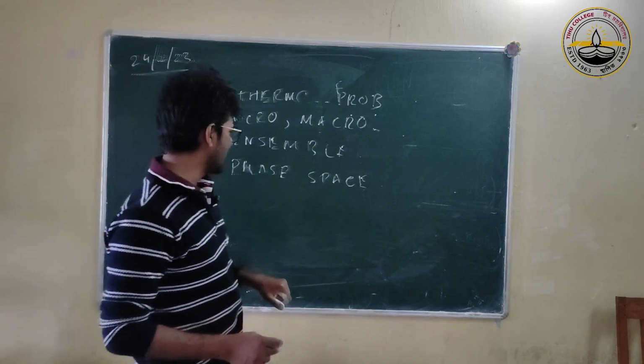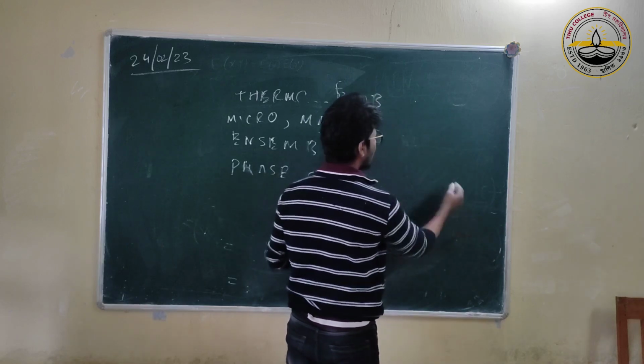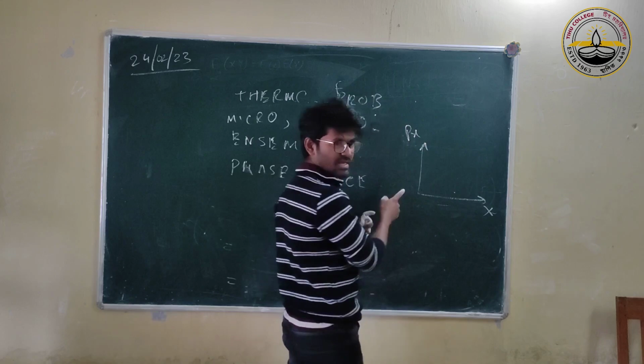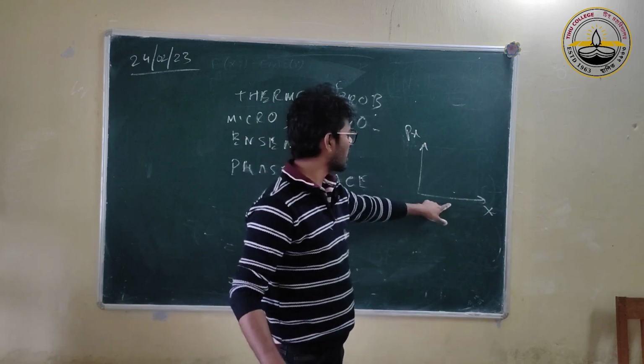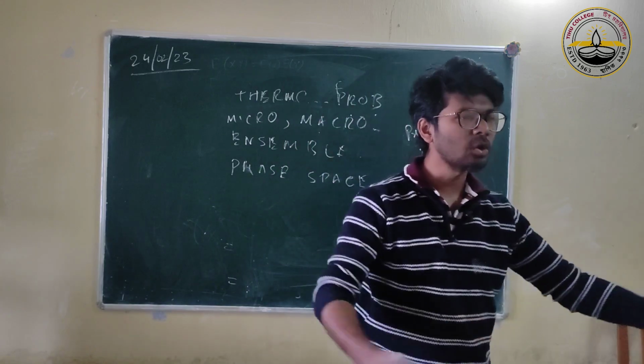Okay, just 1 minute. Have you understood phase space? Let's just take one dimensional phase space, just x and px. This is very easy, right? It is two dimensional because it has x and px, but our space is one dimensional.